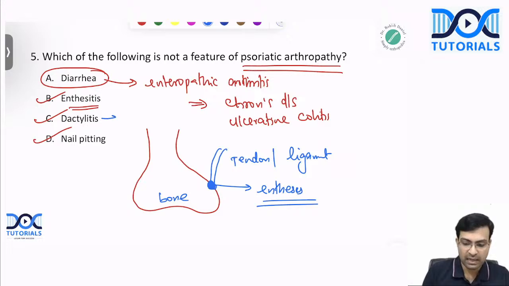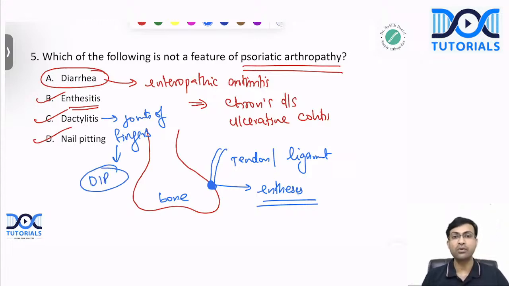Dactylitis is what? Dactylitis is arthritis of the joints of fingers. Okay. So joints of fingers can be affected, and usually the distal interphalangeal joint is classically affected in psoriatic arthropathy. Generally in rheumatoid arthritis, DIP is classically spared. You don't get involvement of DIP in rheumatoid arthritis. In psoriatic arthritis, the most common involvement is the DIP. So remember that. And nail pitting, we all know, is a classical feature of psoriasis. Okay.